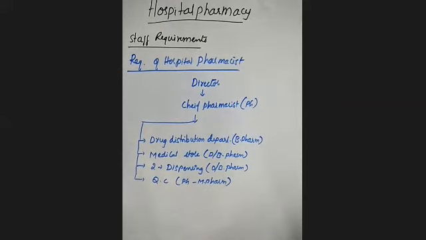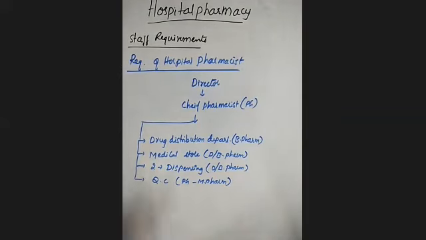Clear? This is the staff requirement of a hospital pharmacy. They must have one director, and under this director, one chief pharmacist with a PG qualification. PG qualification means any PG, either pharmaceutics, analysis or pharmacology, whatever it may be. Under this chief pharmacist, they are having 5 pharmacists.